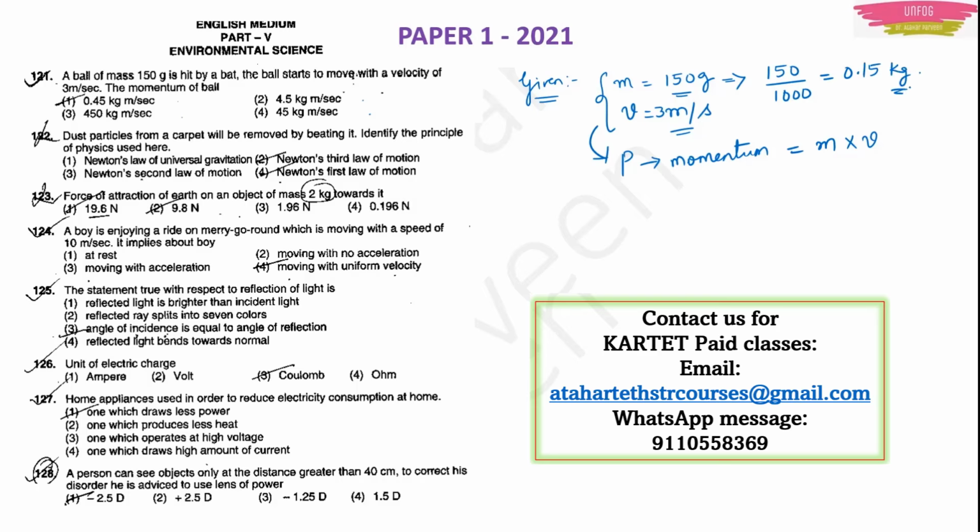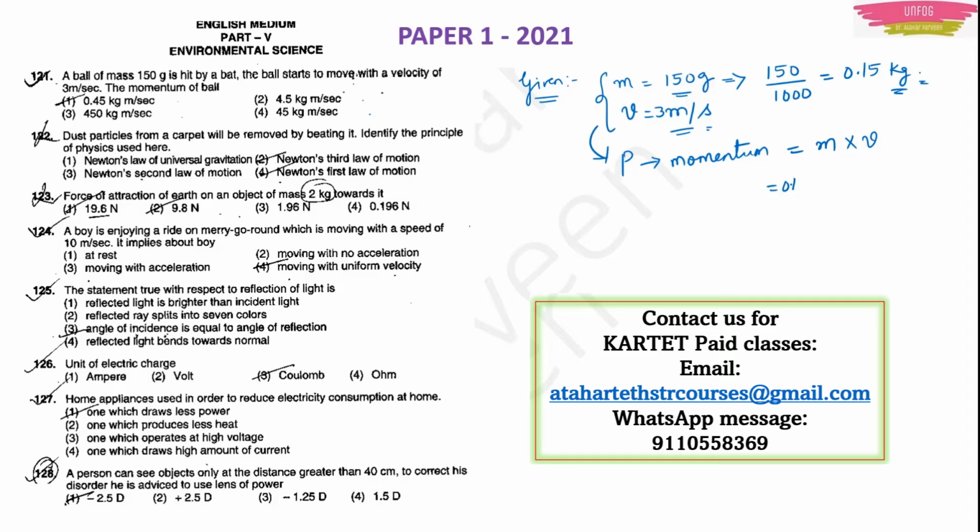Now you match the options. One is kg, the other one is meter per second. Yes, in the 4 options also you have kg, meter per second. So although we have not reached the right answer yet, at least we have an idea that our units are matching, so we are going in the right way. Now you just have to multiply, because momentum is equal to mass into velocity, right?